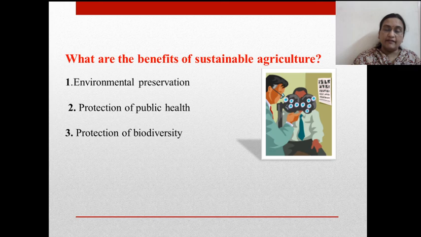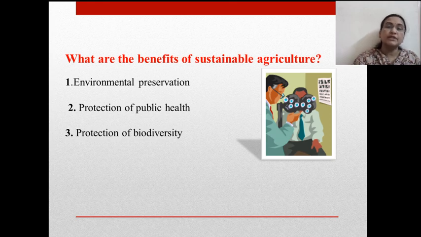Otherwise, it will affect the microorganisms in the soil as well as in the ecosystem. So environmental preservation is one of the benefits of sustainable agriculture, and it is good for human health also. Second is protection of public health. It is important. Here I can give you an example.